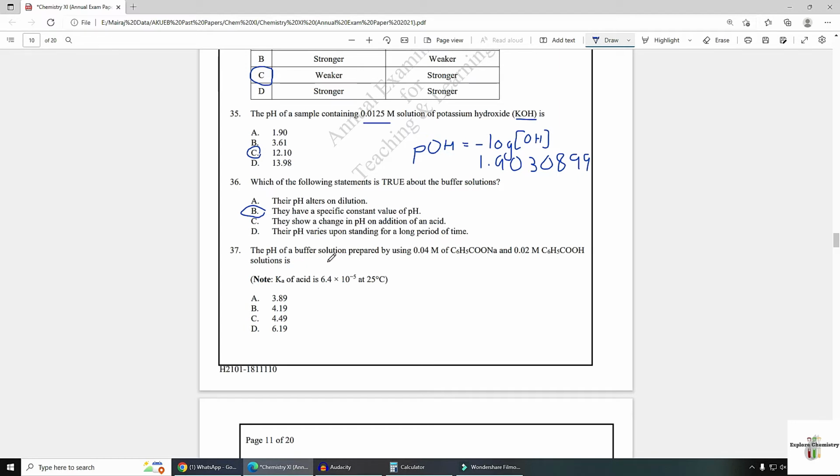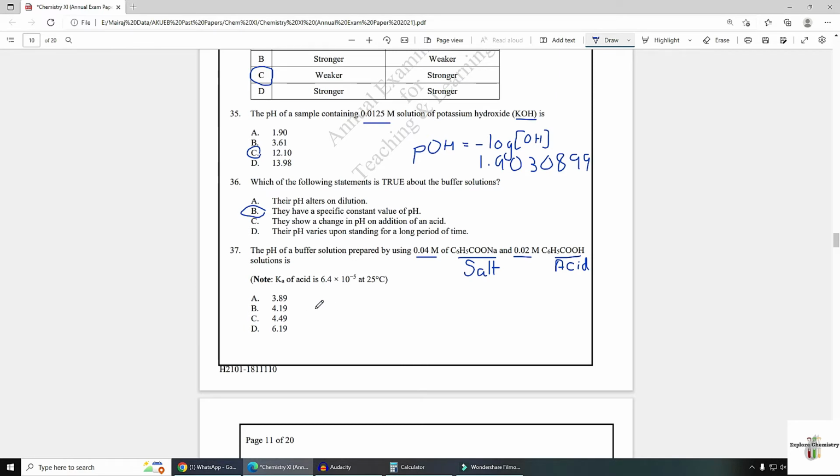Number 37. The pH of a buffer solution prepared by using this much molarity of this salt and this much molarity of this acid in a solution. You need to find the pH, where the concentration of salt and the concentration of acid are given, and in the note, the Ka of the acid is also given.